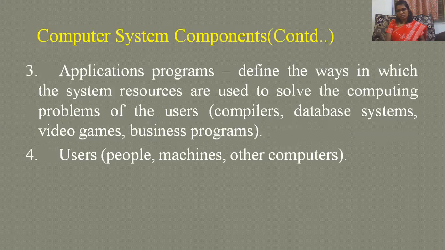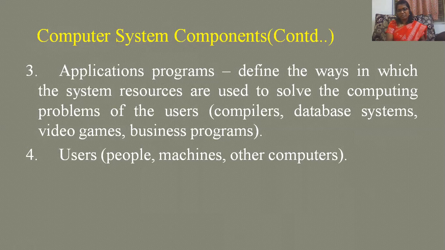Then application programs. What is an application program? As I have discussed, it can be any kind of program which is given for a particular application. Suppose we have a Turbo C compiler, what will it do? It is only working with C and C++ programs. There is Oracle.